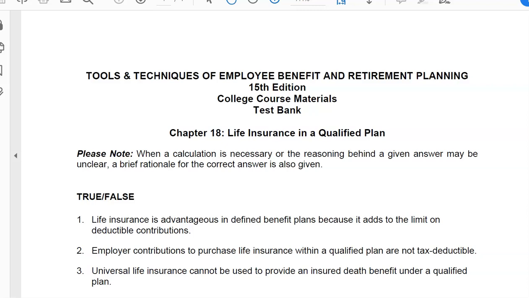Chapter 18, Life Insurance and the Qualified Plan. True, false. Number 1, life insurance is advantageous in defined benefit plans because it adds to the limit on deductible contributions. And the answer to that is true.